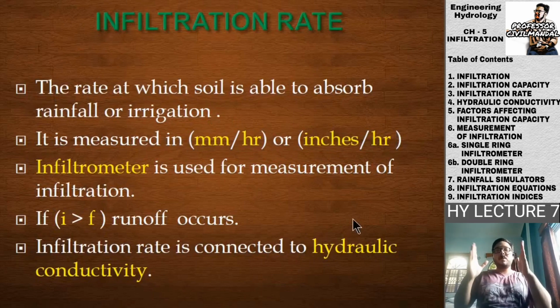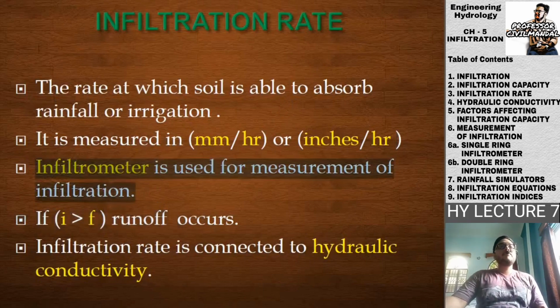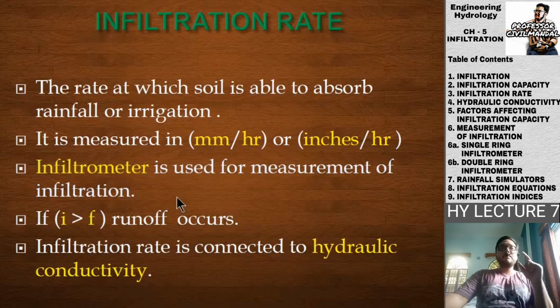Suppose we are setting 1 hour and we are asked to find out what amount of rainwater will be seeping into the soil in that particular hour. So the depth will be measured in terms of millimeters or inches, whichever system of unit is convenient. An infiltrometer is used for the measurement of infiltration. So the device which is used for the measurement of infiltration is known as the infiltrometer.